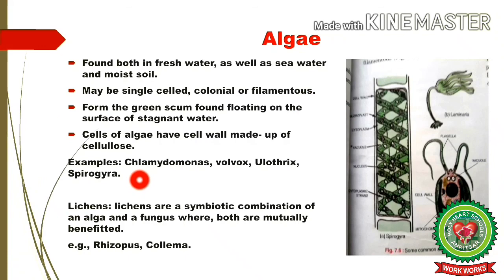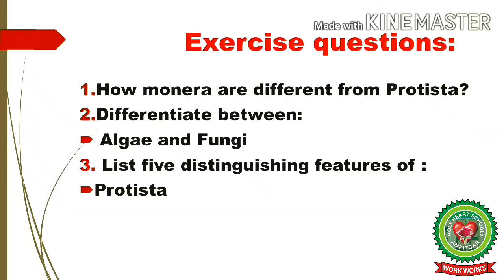Now students, what are lichens? Lichens are a symbiotic combination of an algae and a fungus where both are mutually benefited. Example is Rhizobus, Conema. Now students, you must be able to answer the following questions. How Monera are different from protista? Differentiate between algae and fungi. List 5 distinguishing features of protista.